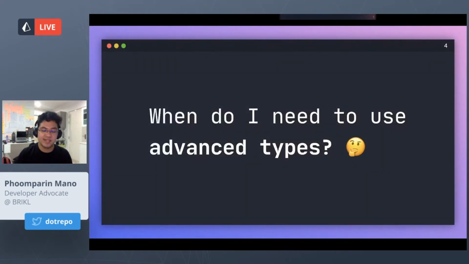When do I need to use advanced types? This has been a question that's been running on my mind for quite some time. I don't know when the need for conditional types or the advanced features will come up. So today's talk is mostly for people who haven't touched that section. If you have already, this is a good opportunity to refresh the knowledge.